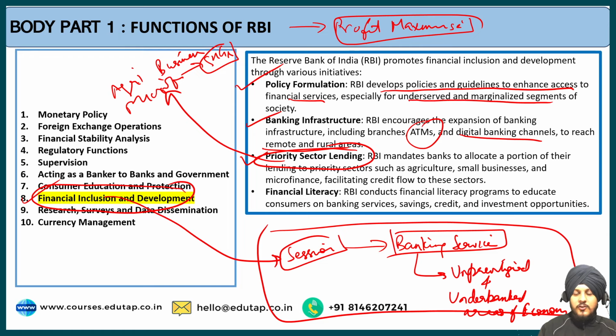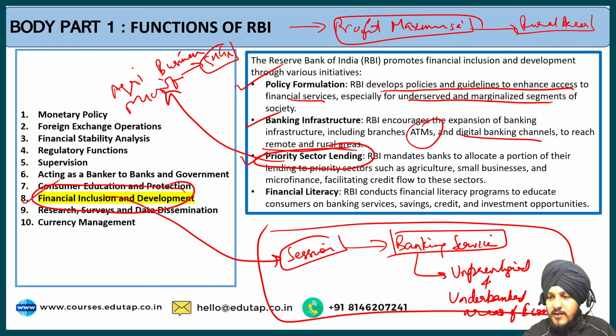Because of this objective, one problem that arises is that banks refrain from opening their branches in the rural areas, because here their profit maximization is low. Banks prefer to open their branches in the urban areas in order to maximize their profit. But what the government wants is to ensure financial inclusion.